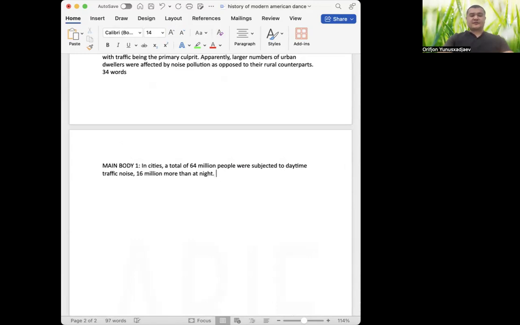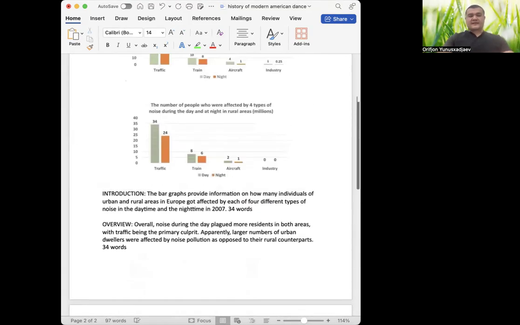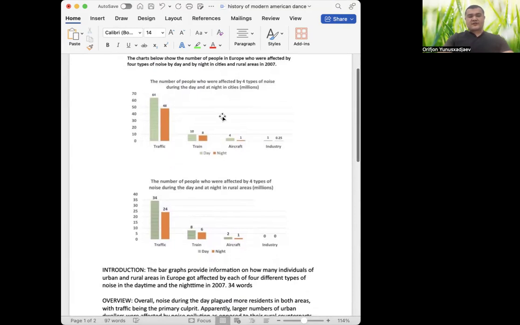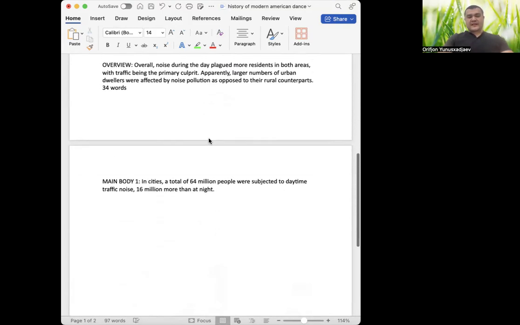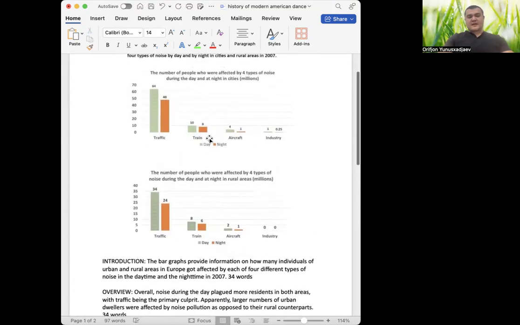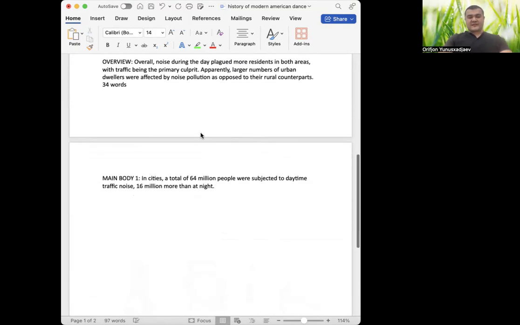In cities, a total of 64 million people were subjected to daytime traffic noise, 16 million more than at night. Great. Now the second one is going to be train, 10 versus 8, right? So it's the second main noise contributor. Maybe I'll say something else here.